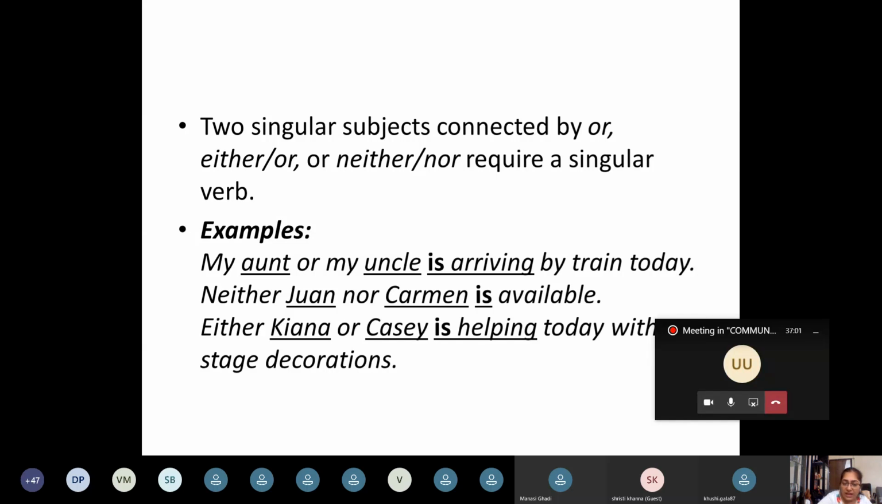When you use either or, neither nor, then check the noun that comes after or and after nor. If that noun is singular, then the verb is also singular. If the noun after nor is plural, then the verb also is plural. Either Kiana or Cassie is helping today with the stage decorations. So we clearly understand that Kiana is one person, Cassie is another person. But what comes after or is Cassie, and Cassie is singular, and that's why the verb is also singular.